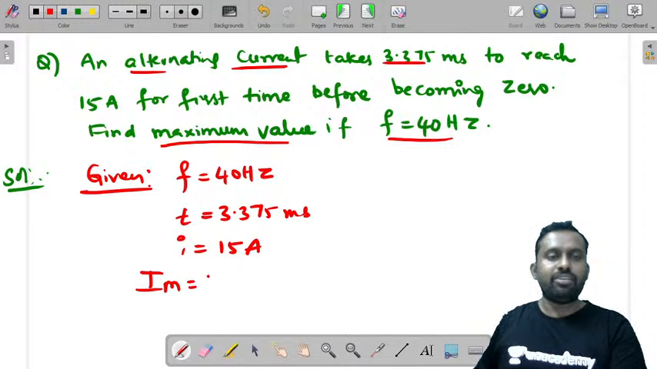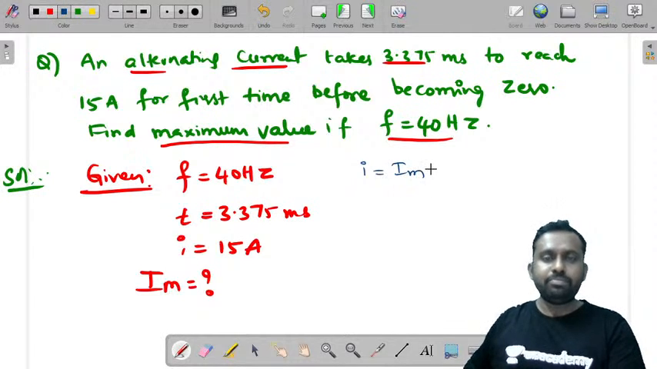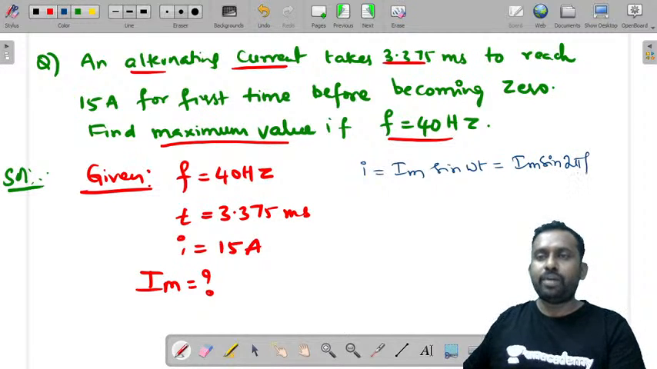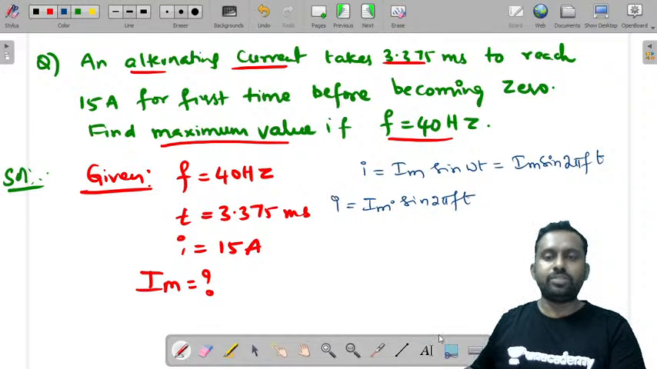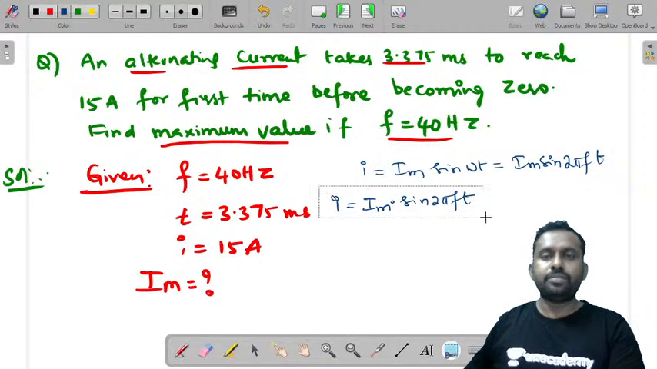So what is the value of I maximum? You can write this as I is equal to Im sine omega t, where omega is 2 pi f. So I is equal to Im into sine 2 pi ft. Now let us take this to the next slide and substitute these values.